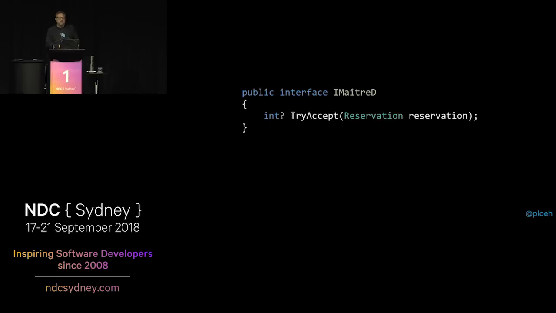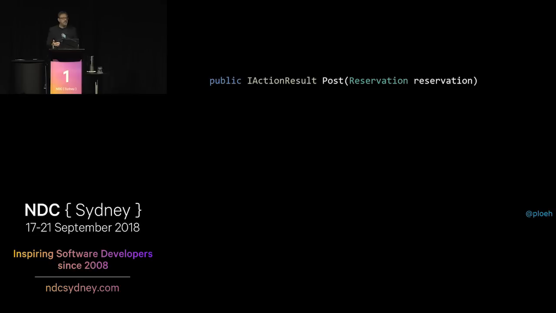Right, so at the boundary of the system, we need to figure out how do we compose these things. So we could have a post method sitting on a controller somewhere. So you can have some sort of reservations controller, you can imagine something like that. And we have a post method that receives a reservation, still that JSON object, and it needs to return some sort of action result. That's basically just an HTTP response. And again, we can use dependency injection, so we could say, let's inject an IMaitreD object into this controller class via the constructor. Again, I'm not showing the constructor, but the maitre d' is available as a read-only property.